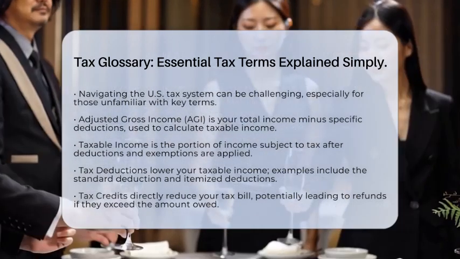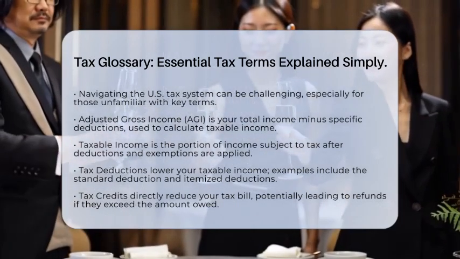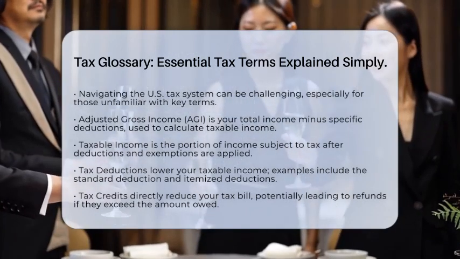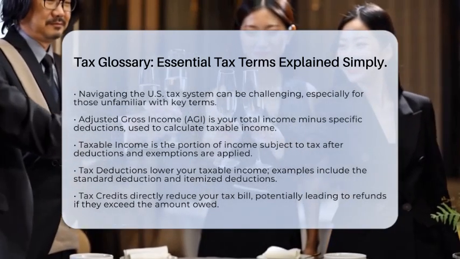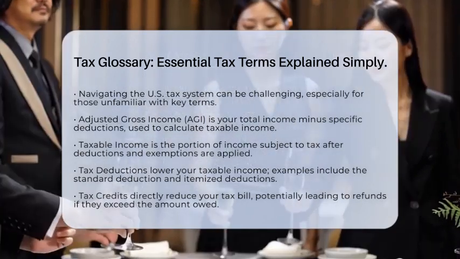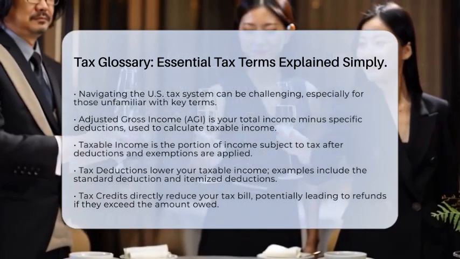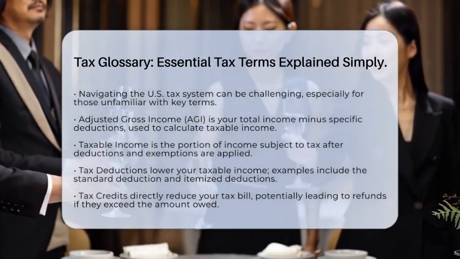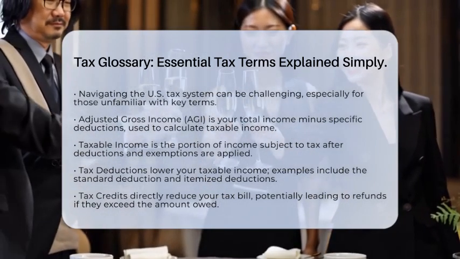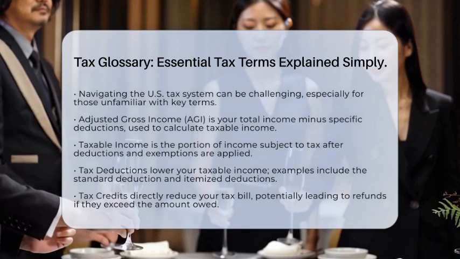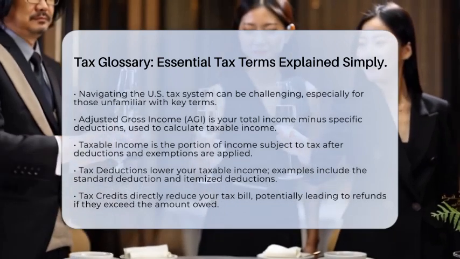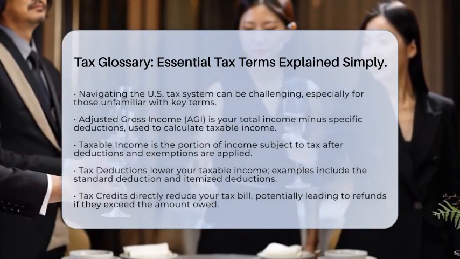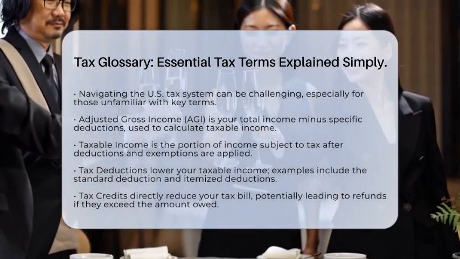First up is adjusted gross income. This is your total income from all sources, like wages and interest, minus specific deductions. It serves as the starting point for calculating your taxable income. Next, we have taxable income. This is the part of your income that is subject to tax after you subtract deductions and exemptions from your adjusted gross income. It determines how much you will owe in taxes.